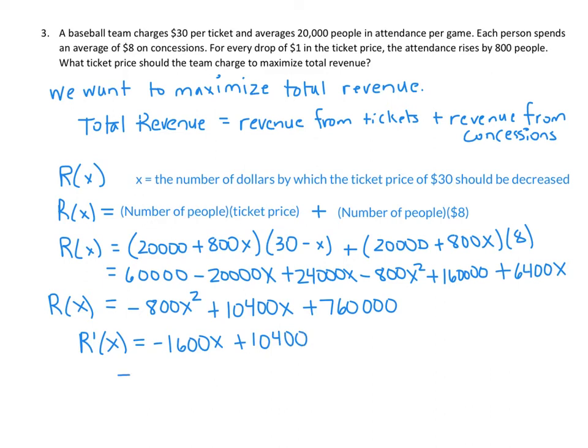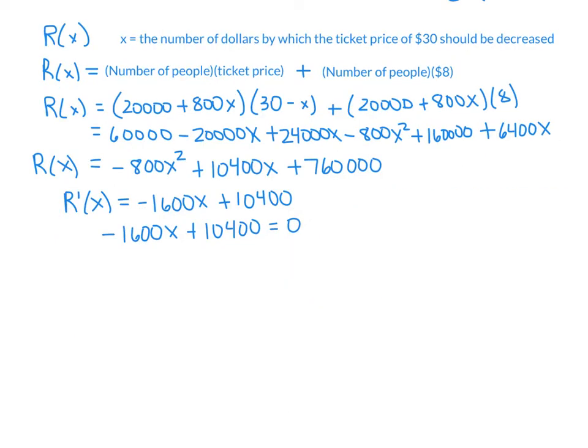Setting that equal to 0 and solving for x, we subtract 10,400 from both sides to get negative 1600x equals negative 10,400. Dividing both sides by negative 1600, we get that x is equal to 6.5.